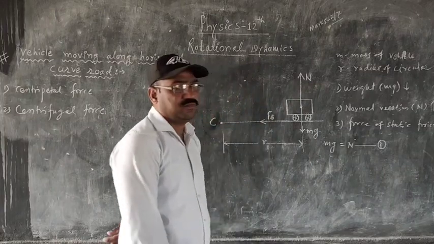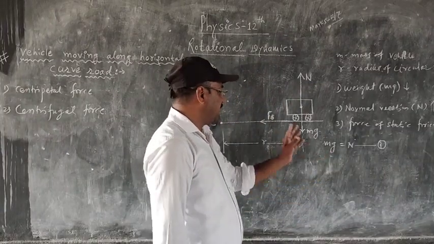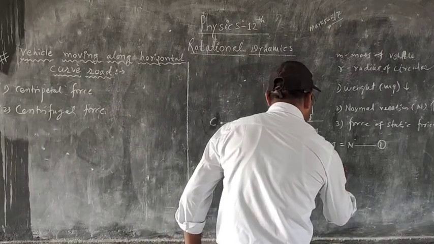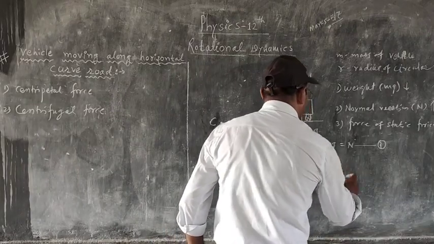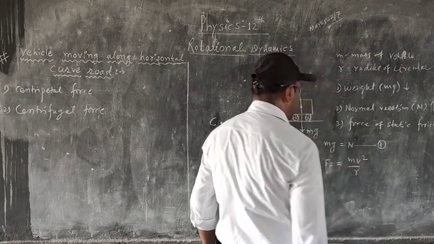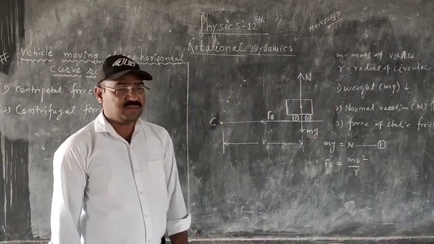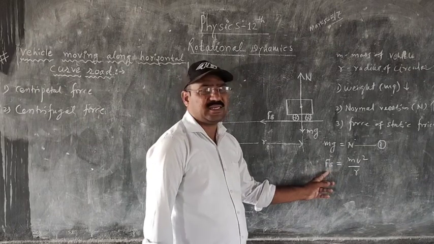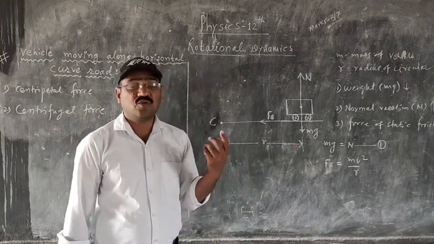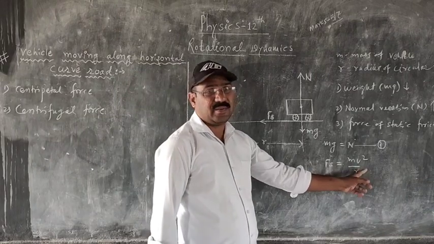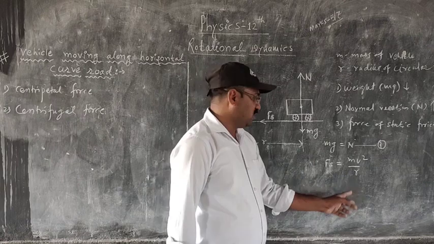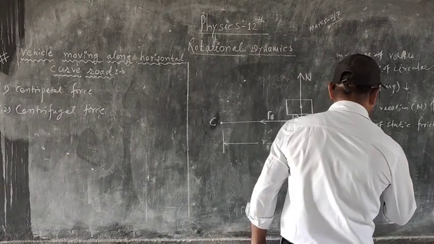This balances N. And secondly, this Fs, the force of static friction, is equal to mv square upon r, because the force of static friction is equal to the centripetal force. Therefore, mv square upon r is written here. This is equation number 2.